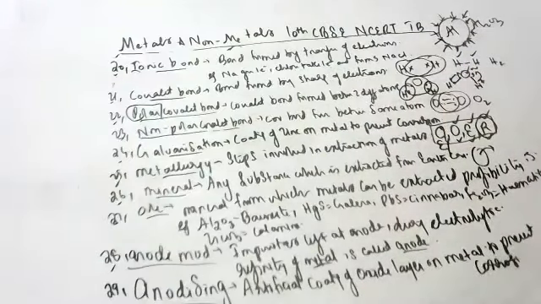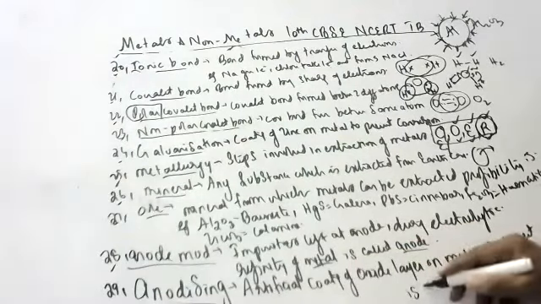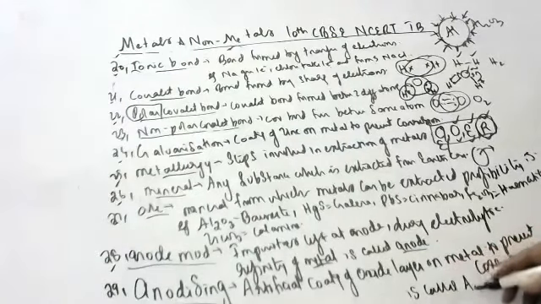The artificial creation of an oxide layer on metals to prevent corrosion is called anodizing. Sorry, artificial coating of an oxide layer on metals to prevent corrosion is called anodizing. What is it called, children? It is called anodizing: the artificial creation of an oxide layer to prevent corrosion on metals.